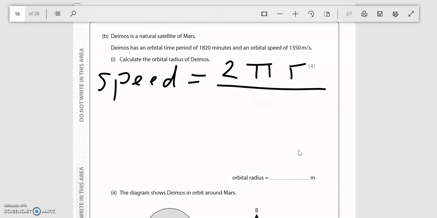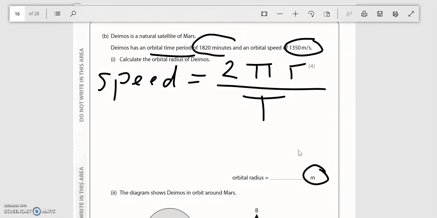And the reason we can do that is because we do it for 1 time period, so the time for 1 complete orbit, which is given there. Now it wants your orbital radius in meters, which means that you've got to make your speed here, which is in meters per second, and your time match. Now, at the moment they don't because your time is in minutes. So this is why it's a 4 mark question, because you've got to do some rearranging and you've also got to do some conversion of units.